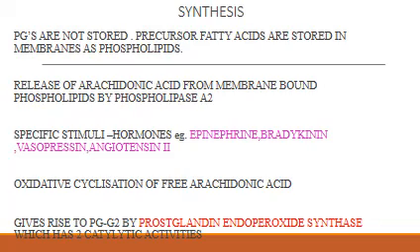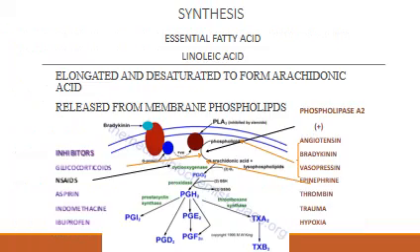The oxidative cyclization of free arachidonic acid gives rise to PGG2 by prostaglandin endoperoxide synthase, and this enzyme has two catalytic activities. So this pathway of synthesis of prostaglandin is important.